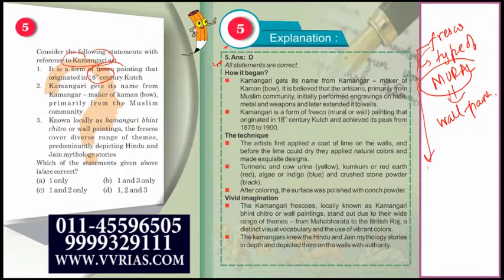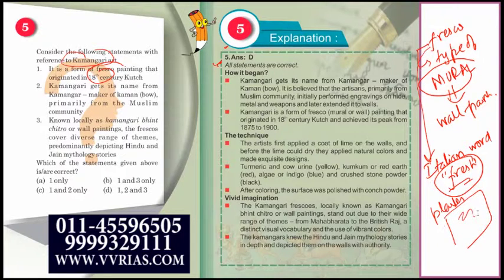It has been derived from the Italian word fresh. ठीक है ना, मतलब in Italy it means fresh, ठीक है. And basically this fresco painting is done on a plaster, ठीक है ना, plaster पे किया जाता है which has been laid on the wall. इसके ऊपर जो पेंटिंग होती है it is left to dry. Such a painting is called your fresco painting, ठीक है ना. Murals are basically your wall paintings.